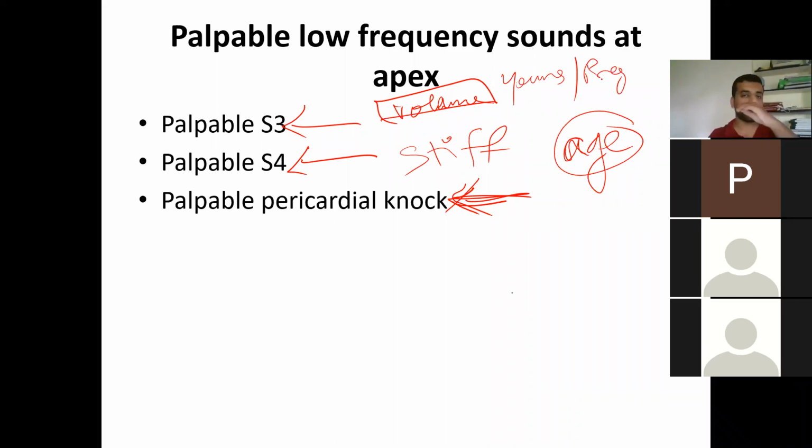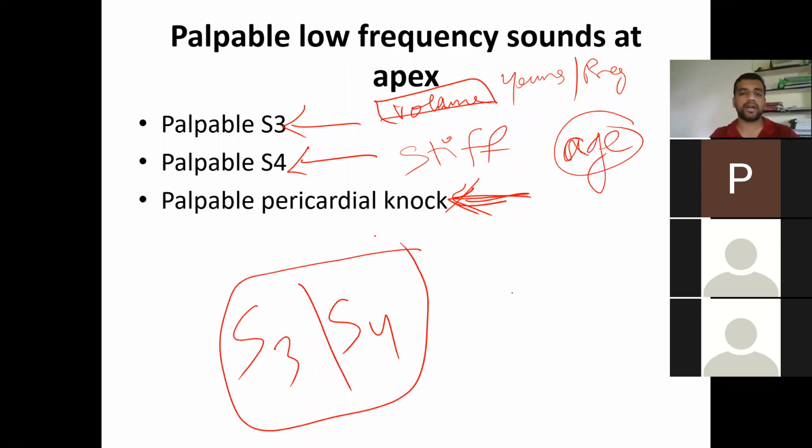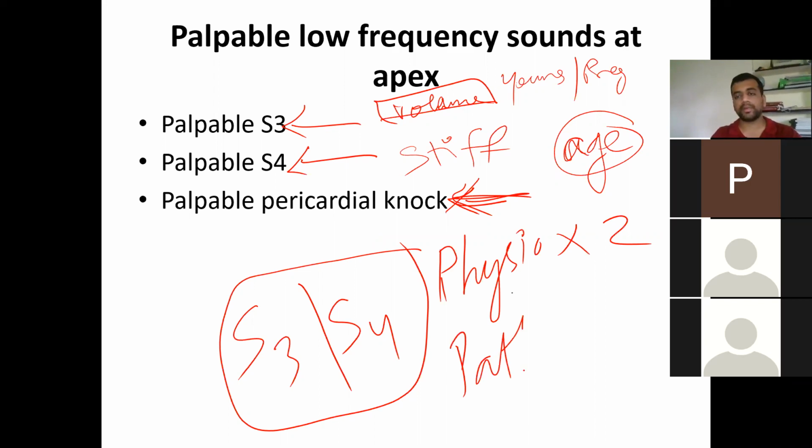I want you to remember the causes of S3 and S4, physiological and pathological. Remember at least 2 physiological causes and 2 pathological causes, and if you remember them, it's more than enough. Just try to answer: what are the causes of S3 and S4?